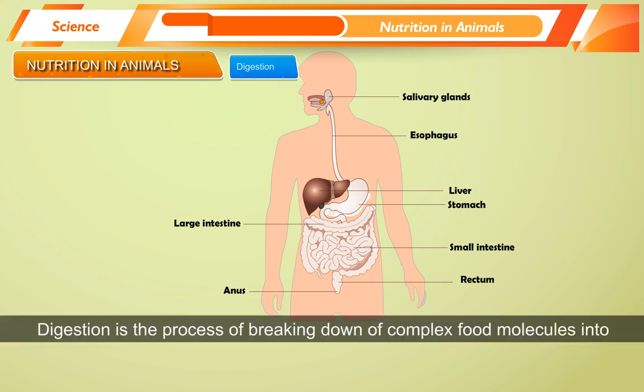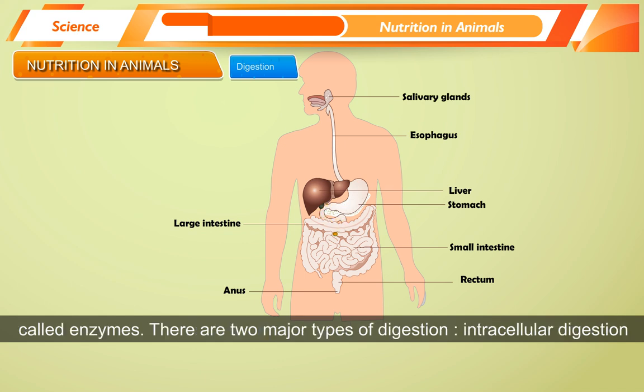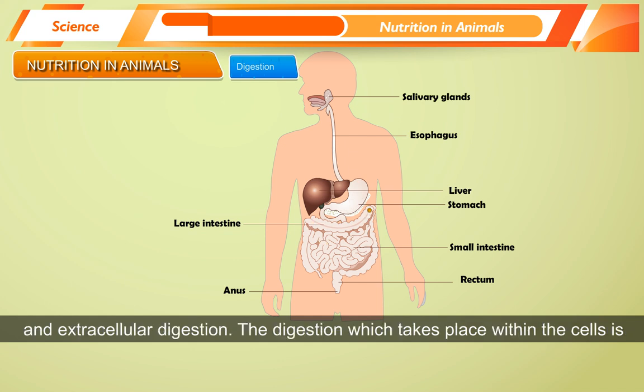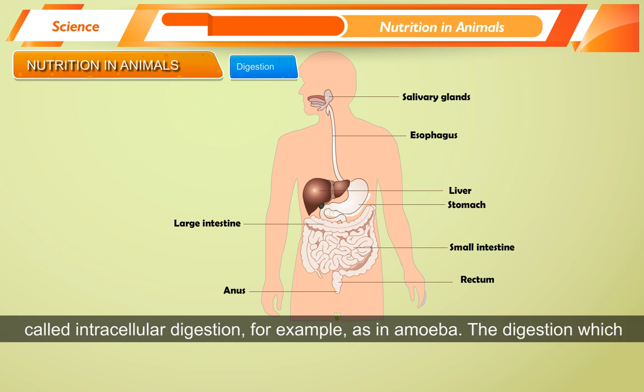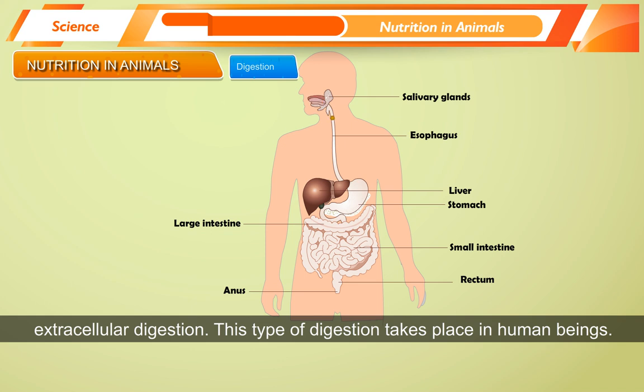Digestion. Digestion is the process of breaking down of complex food molecules into simpler molecules, and it is brought about with the help of special molecules called enzymes. There are two major types of digestion: intracellular digestion and extracellular digestion. The digestion which takes place within the cells is called intracellular digestion, for example, as in amoeba. The digestion which takes place outside the cells of an organism in alimentary canal is called extracellular digestion. This type of digestion takes place in human beings.